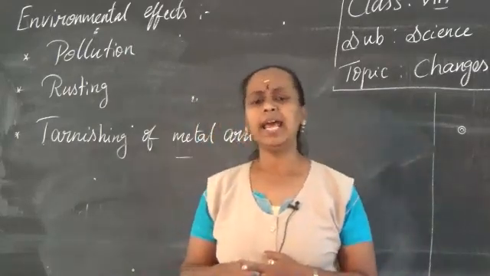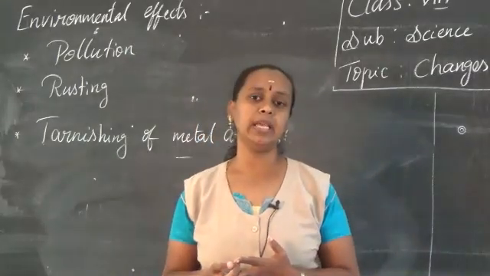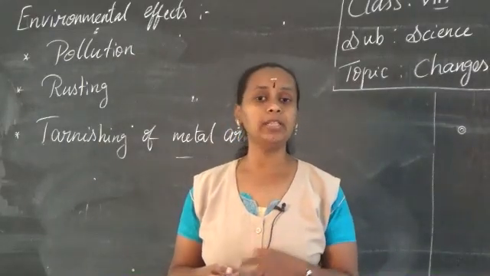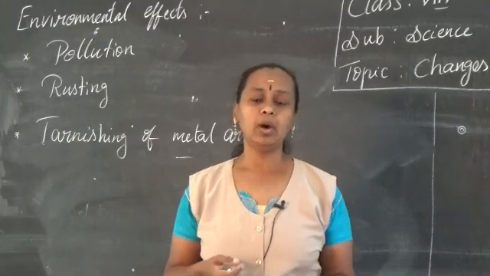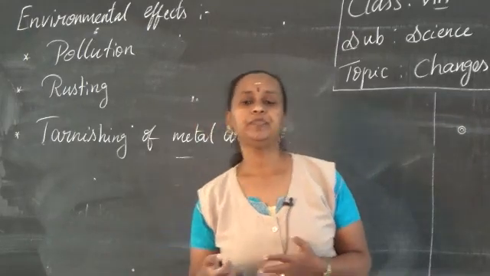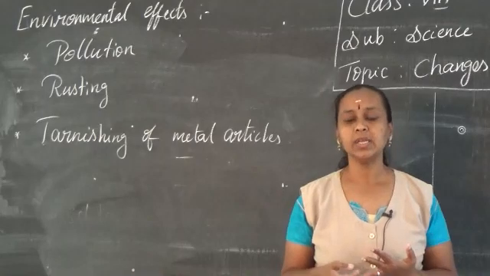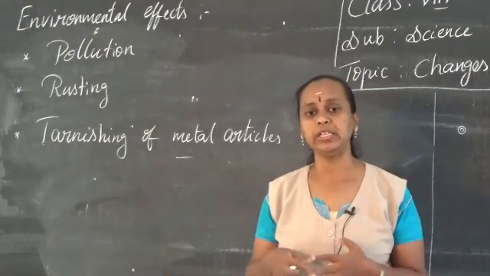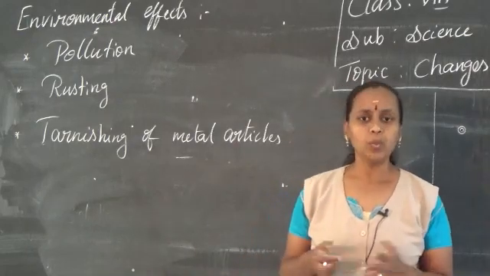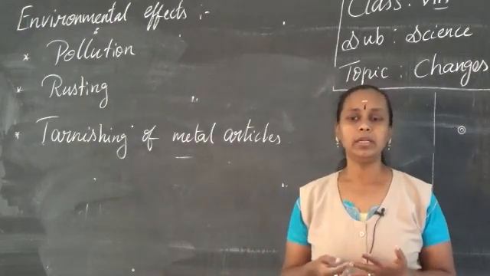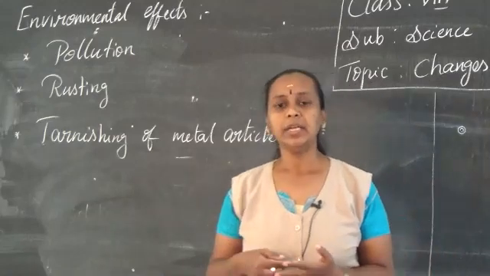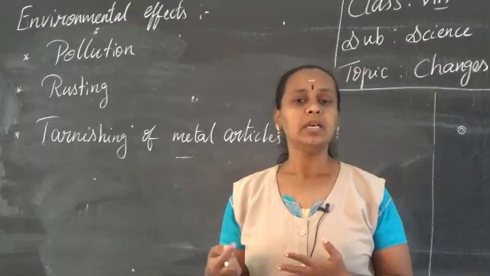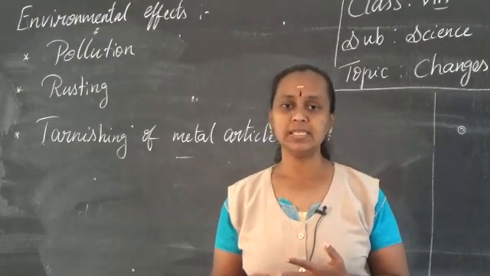The next is land pollution. The chemical substances we add, like fertilizers: if you add more fertilizers, it will spoil the fertility of the soil. And also plastics. When you just throw plastic, it will not degrade; it will take thousands of years to degrade, so it creates pollution. What are the effects of this? The first thing, as I said, is that the fertility of the soil will be very less, as well as it will create respiratory problems, cancer and so on.